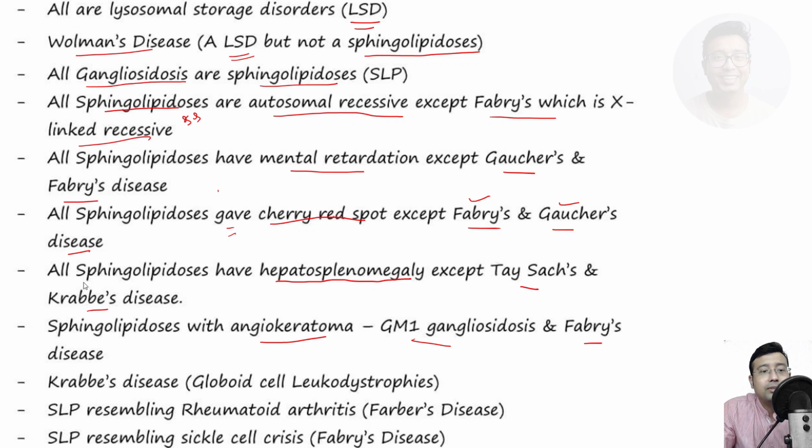Next, Krabbe disease is also known as globoid cell leukodystrophy. A sphingolipidosis resembling rheumatoid arthritis is Farber's disease, and a sphingolipidosis resembling sickle cell crisis, sickle cell anemia you will be reading later, is Fabry's disease. Yes, this is an exhaustive list. There is no other way to remember. The only way is reading it over and over again, discussing with your friends, writing it down. Anyhow, you need to remember.